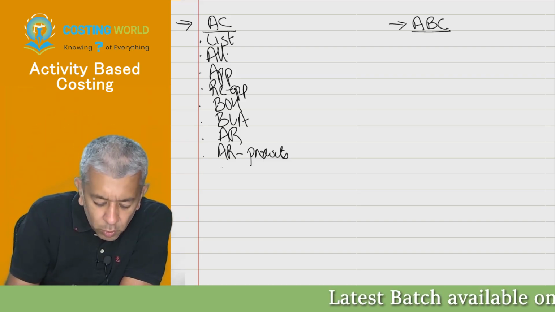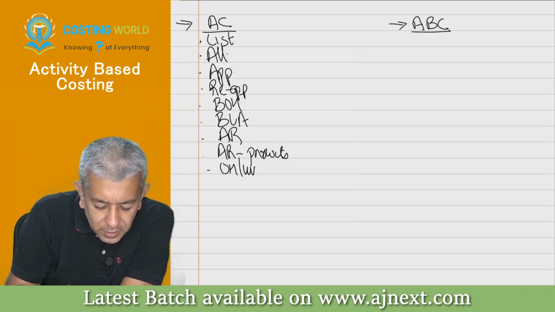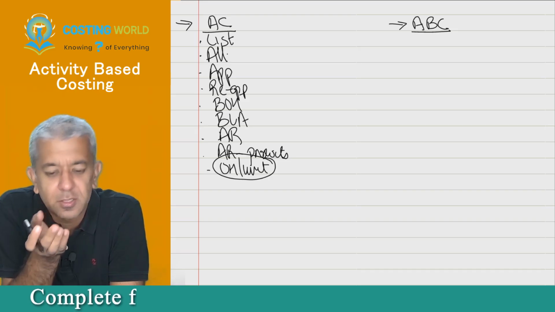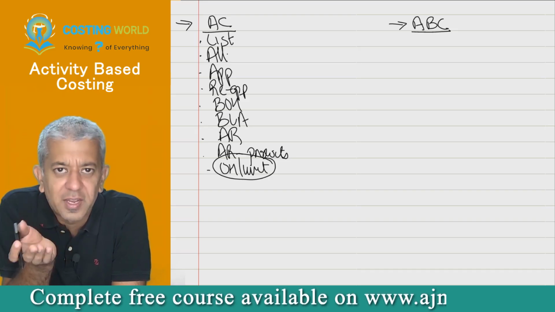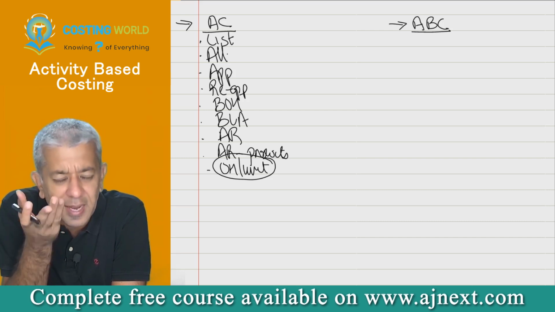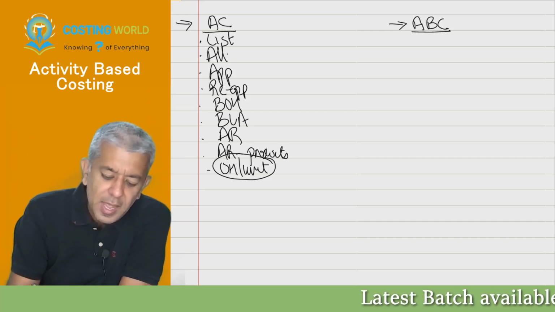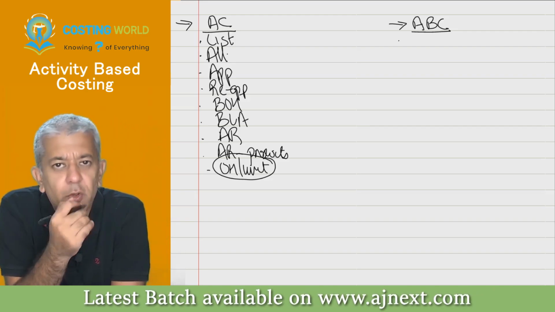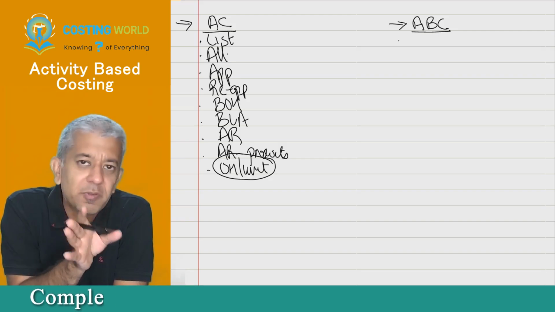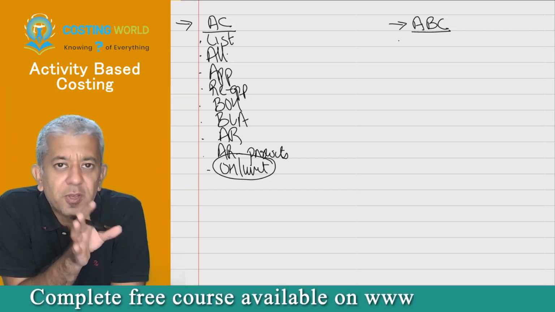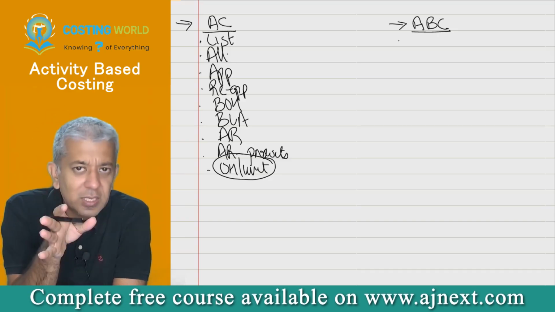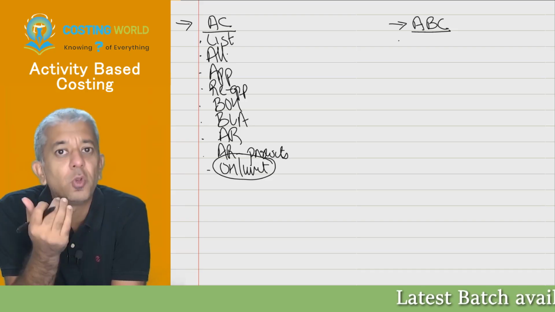Once you get your overheads per unit, in case you are only asked for the overheads per unit, your job is done. In case you are asked to arrive at factory cost or total cost, then they'll give you direct material and direct labor, kindly add that also. In activity based costing, all these things are not required. Activity based costing says fixed cost may be fixed, but every fixed cost should mostly have a cost driver. And in case it has a cost driver, then follow this process.